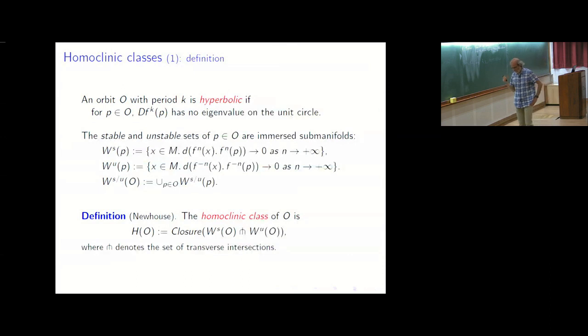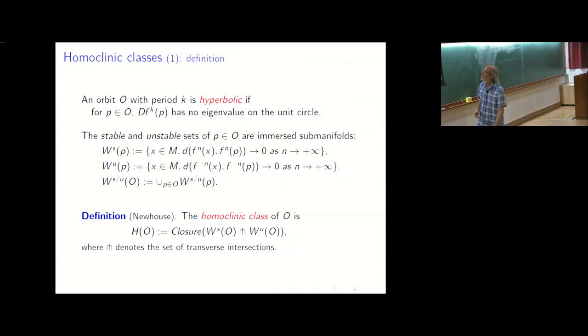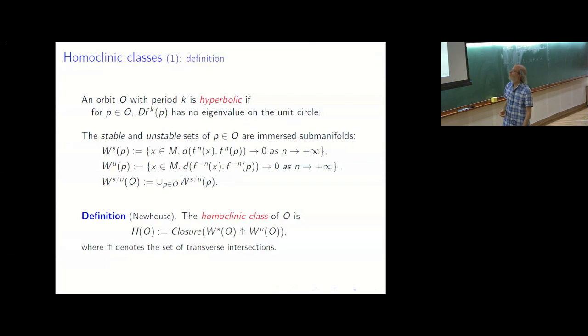I want to define a good candidate to generate the basic sets of the hyperbolic diffeomorphism. So I will introduce invariant subsets that are called homoclinic classes. A homoclinic class is a set which may be large, but which is defined from the periodic points.